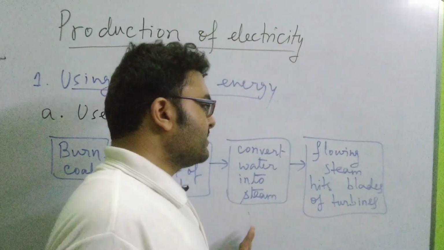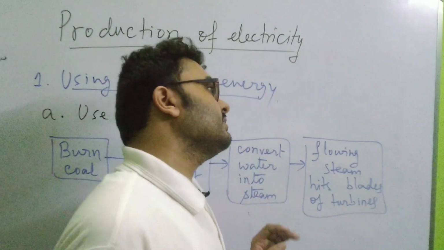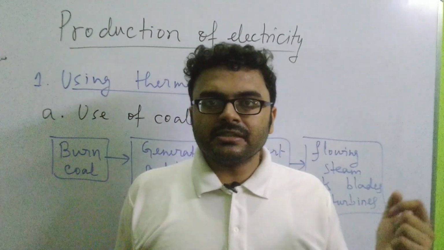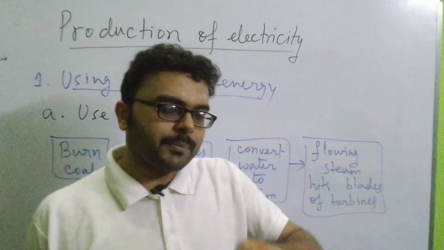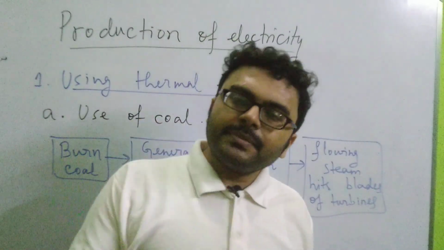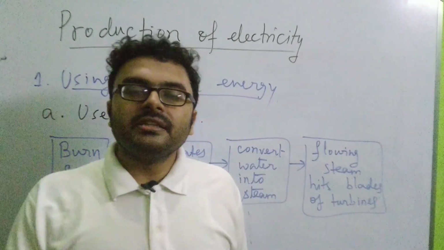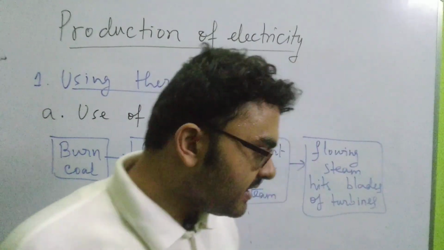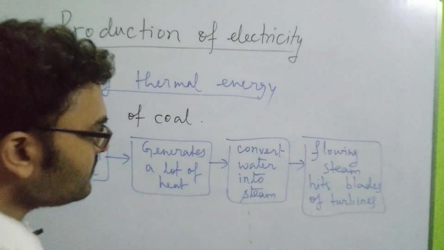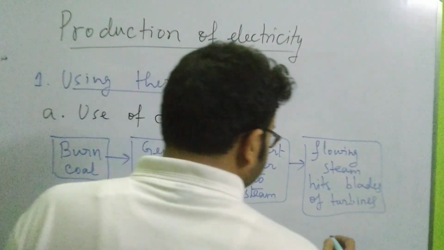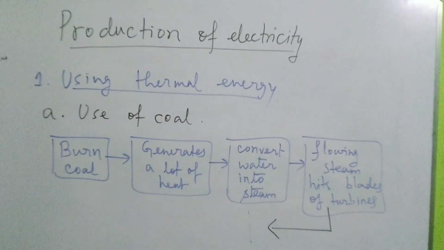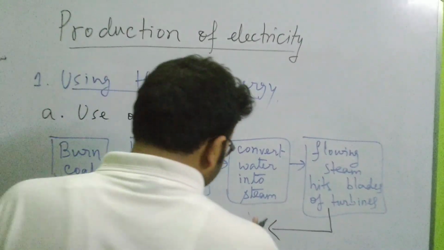When the turbine blades rotate, that is, the shaft or the axle of the turbine rotates, a generator is coupled or attached to it. When the turbine rotates, similarly the generator also starts rotating. When the generator rotates, it can produce electricity. How? That mechanism is not in our syllabus currently. We will be discussing it in a later class.